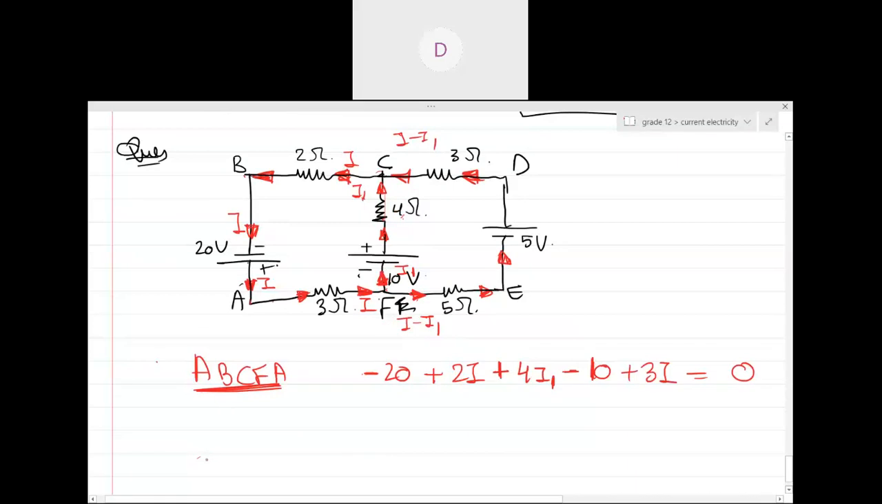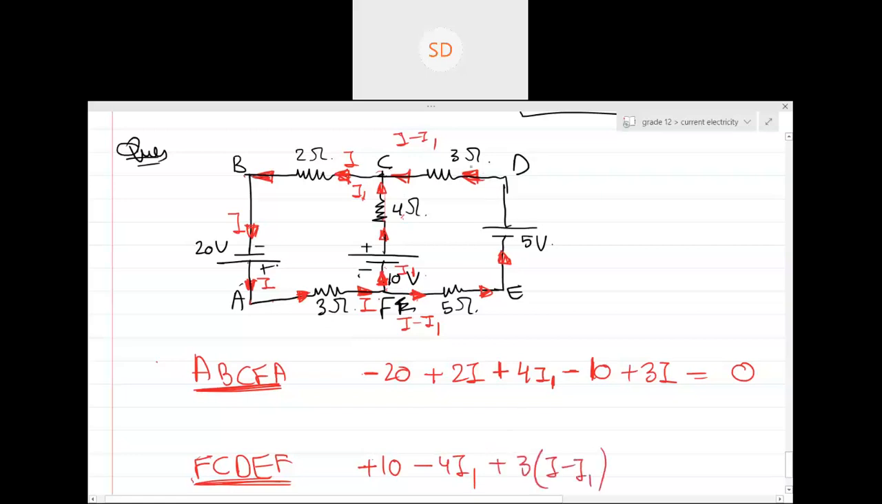Second equation, let's take the loop F, C, D, E, F. It's up to you which order you work in. If you want to work the opposite way, no problem, do it your way. Now when you are entering from the negative terminal of the battery, hence plus 10, then you are going in the direction of current, so minus 4 I1. Then you are going in the opposite direction of current, so plus 3 times I minus I1.